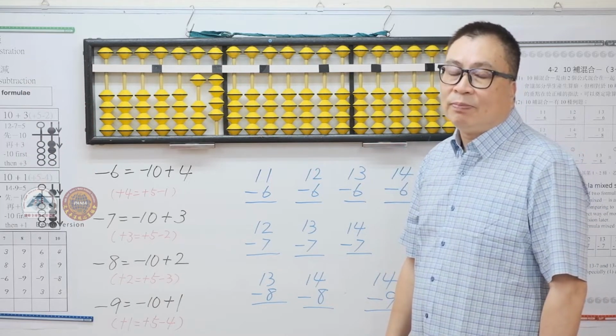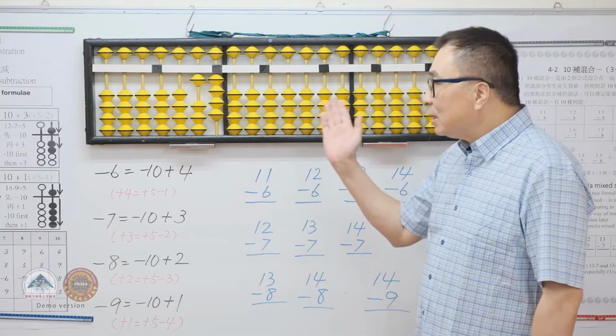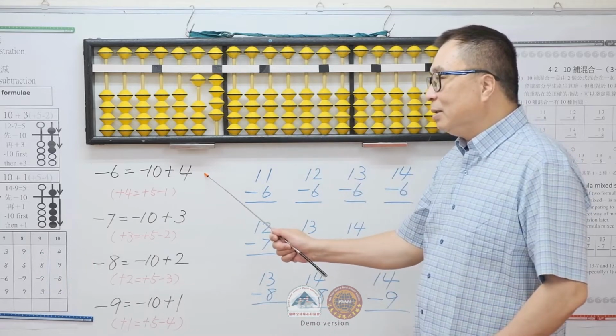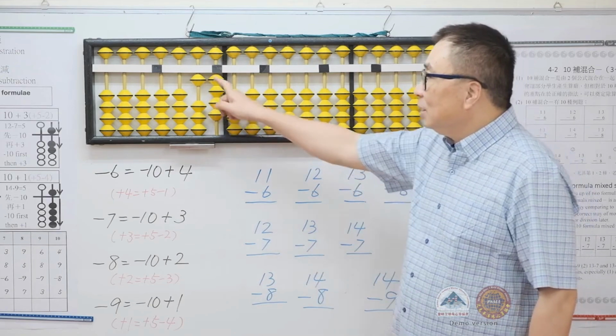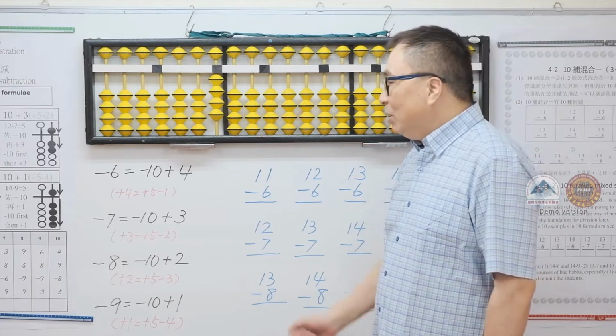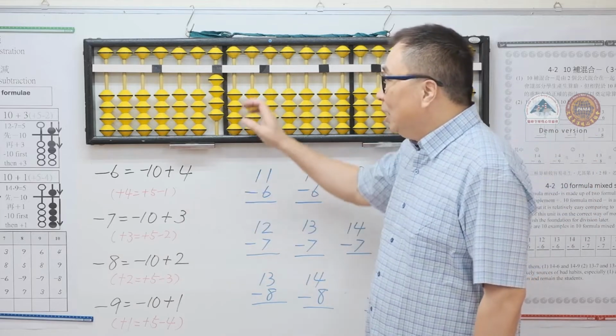However, if we want to minus another 6, which is -10 plus 4, we don't have 4 to plus. In this case, we need to use 5's complement addition formula, which is +4 equals +5 minus 1. The answer is 8.